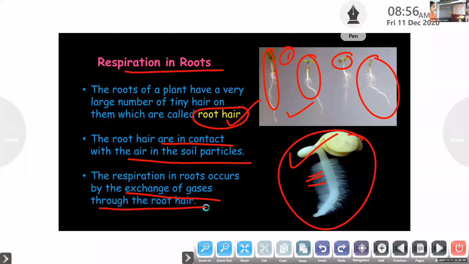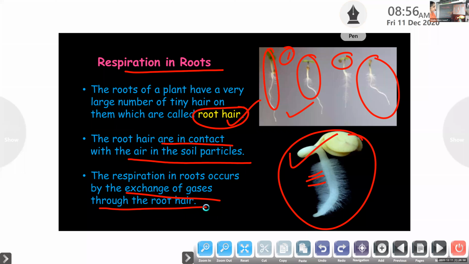Hello to all. Can you tell me what all things we learned in the last class? Yes, last class. Respiration in plants. Oh, very good, Lakshmi. Thank you. Respiration in plants. So what is the breathing organ in plants?